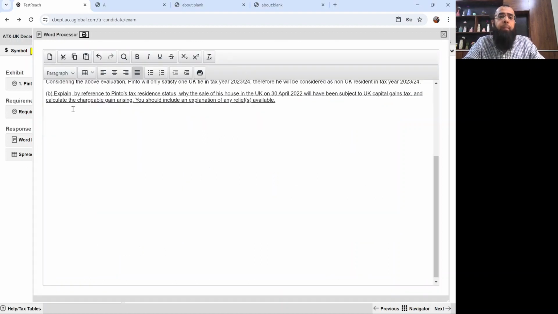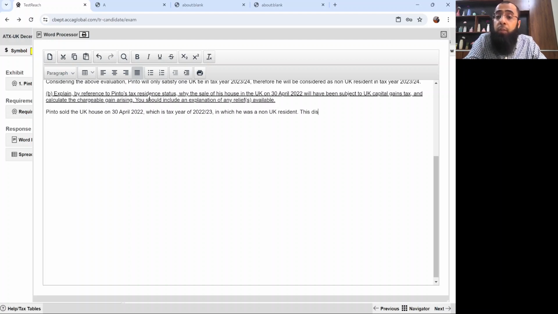Now, explain by reference to Pinto's residency status why the sale of his house in the UK on 30th April 2022 will have been subject to UK CGT. So let's comment on that. Pinto sold the UK residential property on 30th April 2022, which is tax year 2022-23, in which he was a non-UK resident.